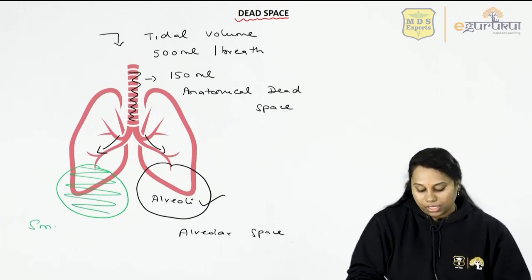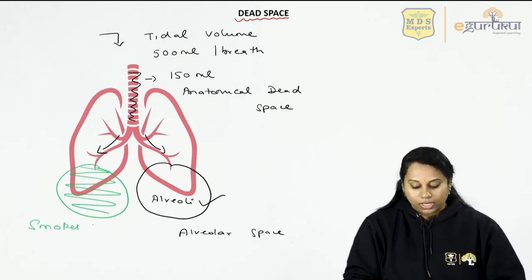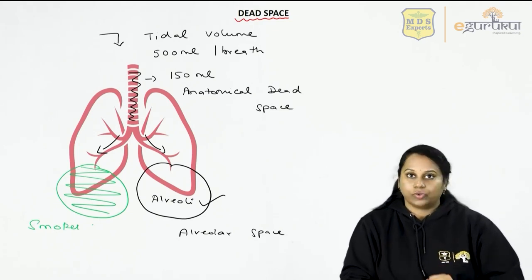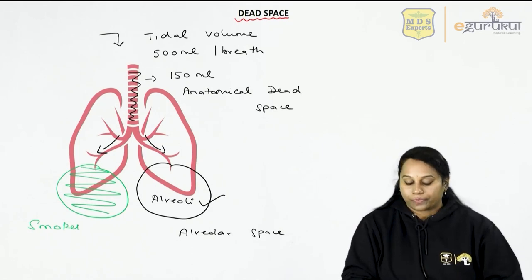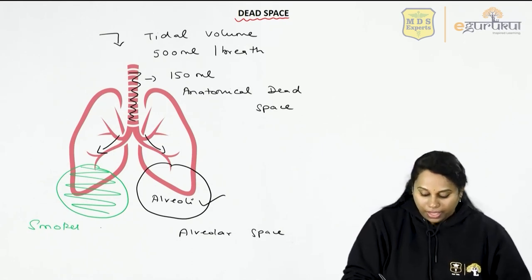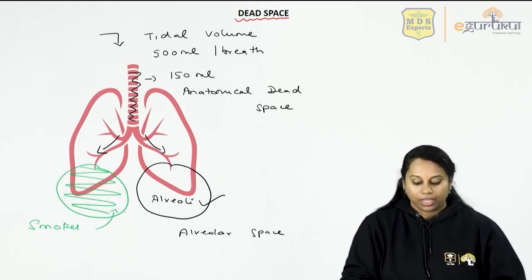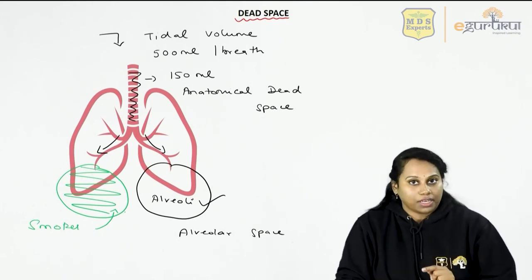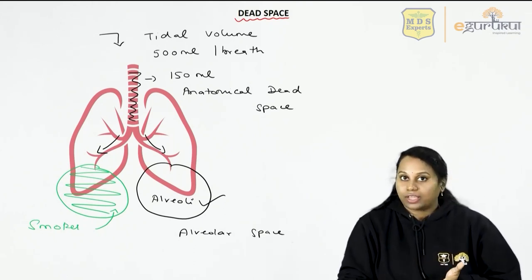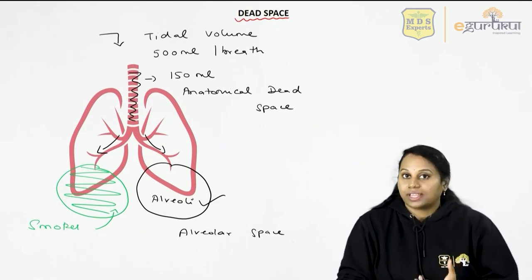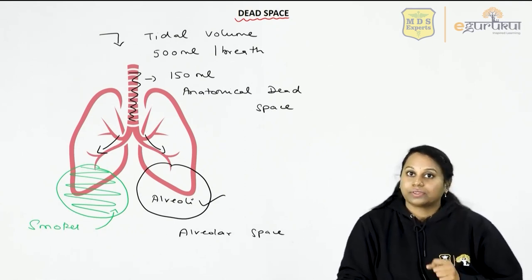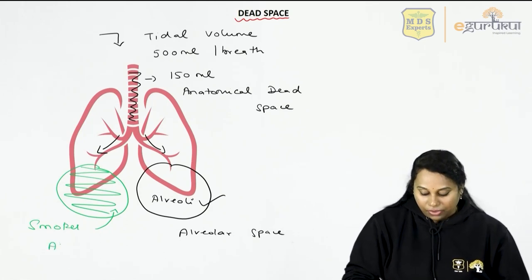So in this person, the alveoli are not functioning. Now the air that goes into this alveoli is not going to take part in gas exchange because that alveoli is damaged. This air that goes into the damaged alveoli becomes alveolar dead space.